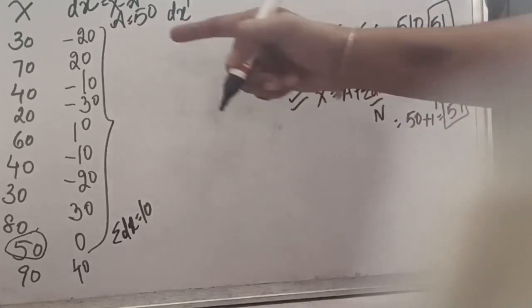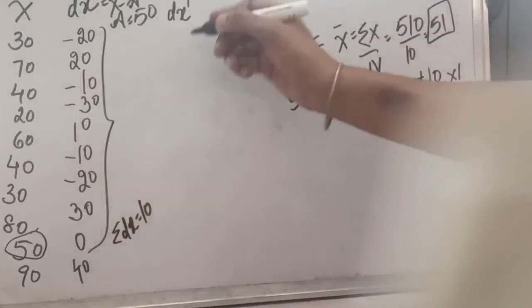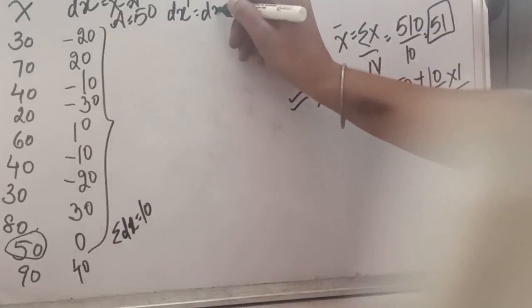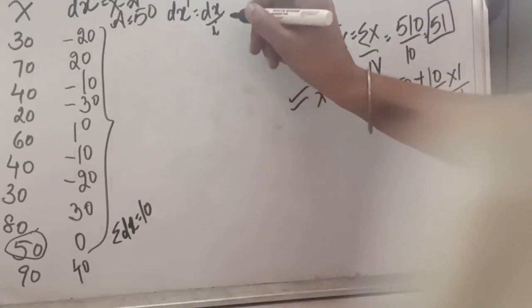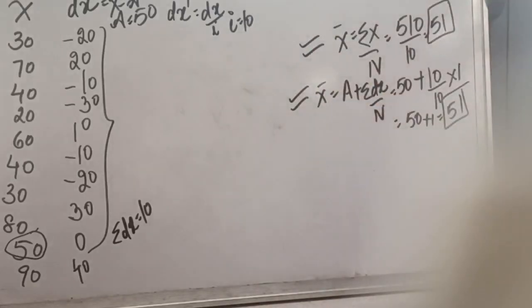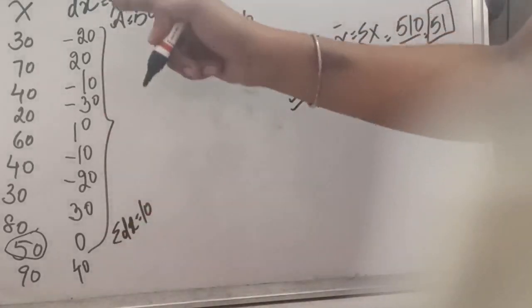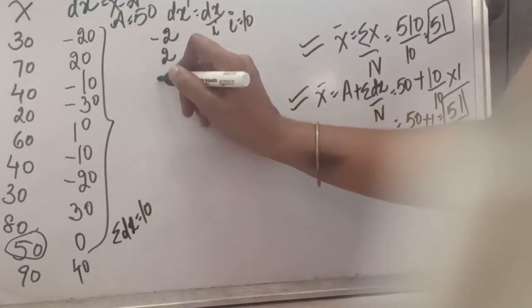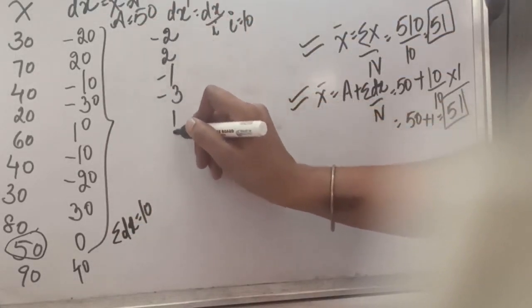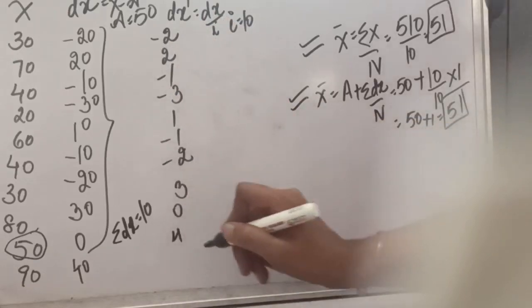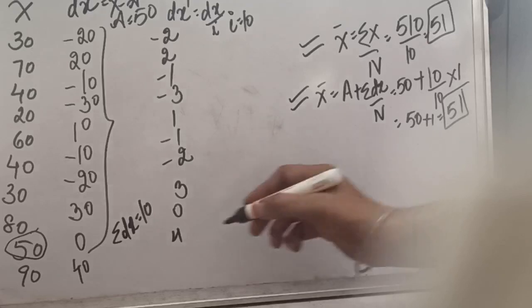This will be applied only if something is common in the series. Now we can see 10 is common in the entire series. So our formula is dx divided by I, and I is the common factor. In this case I have taken I to be 10, so I will be dividing the entire series by 10. The answer will be minus 2, 2, minus 1, minus 3, 1, minus 1, minus 2, 3, 0 and 4. So my entire series has been divided.